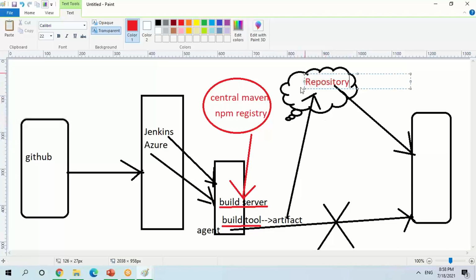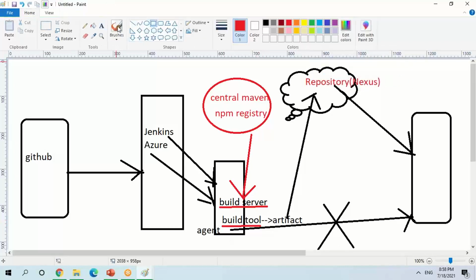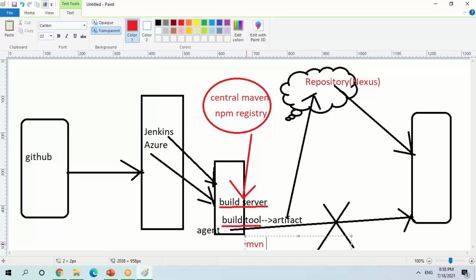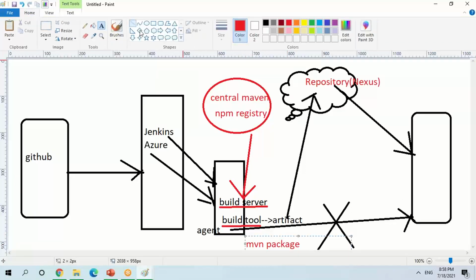So what will this repository management system do, and we are talking about Nexus. Let's say I'm going to run a command here called mvn package. So what it will do, it will download this package from here.